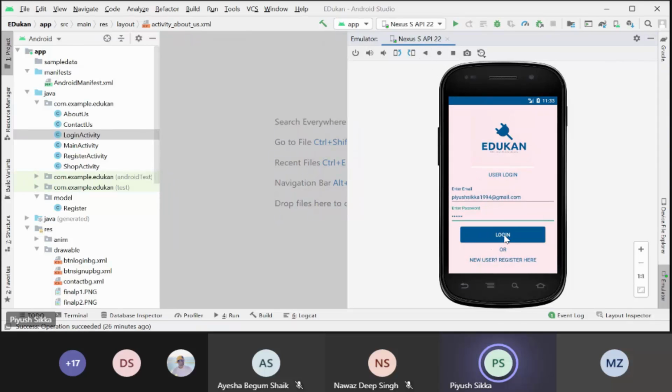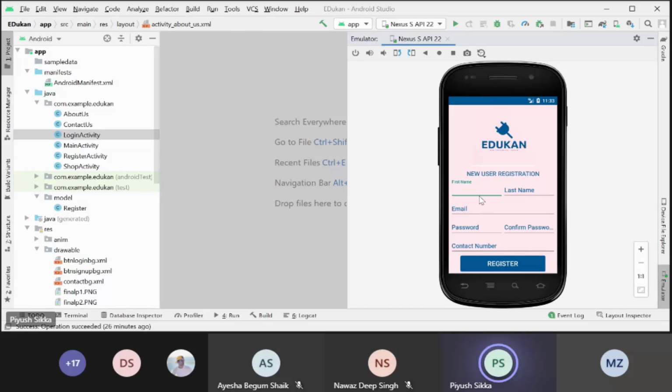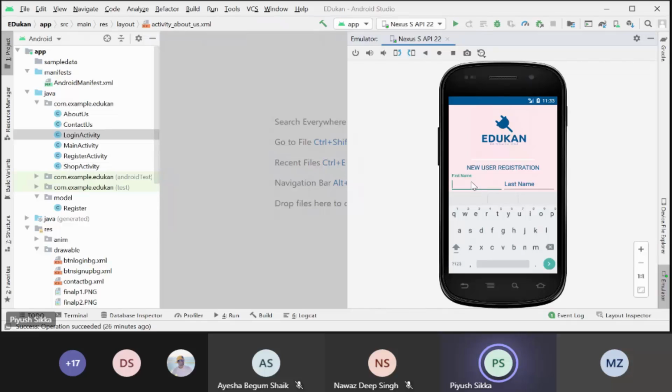If you are not registered, you can register over this link here also. There are these fields: first name, last name, email, password, confirm password, and contact number. You can register a new user. I am registering right now, admin.